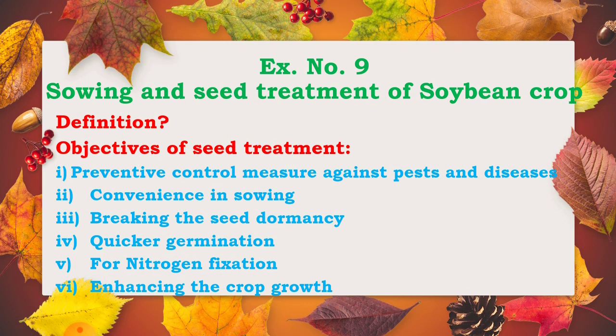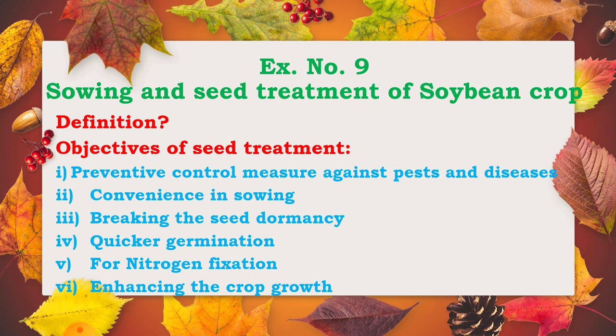Okay, in that first see the definition of seed treatment, or what is meant by seed treatment. Seed treatment is defined as a process of treatment of seed with various substances like water, fungicide, growth regulator, nutrient solution or other physical treatment before the sowing of seeds for various purposes or objectives.